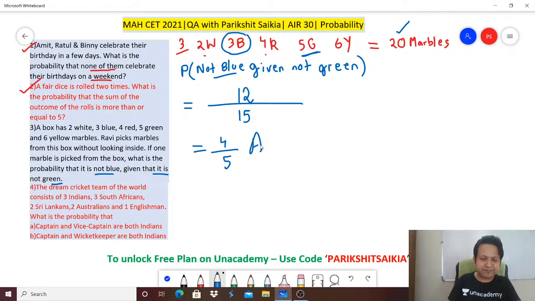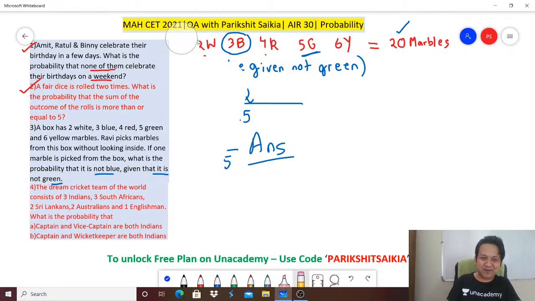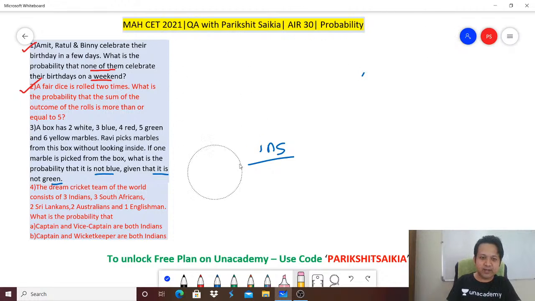That's your answer. If your knowledge is fine, if you understand, these questions can be solved in 10 to 15 seconds. So remember, you have to solve probability in Maharashtra CET because this is a very, very important chapter. Any doubt in this, anyone? Okay, let's go to the next one.